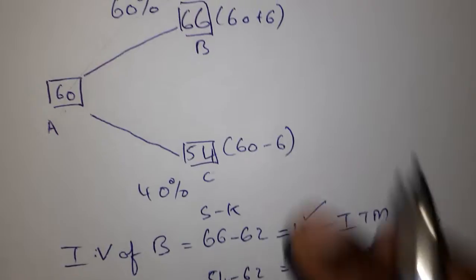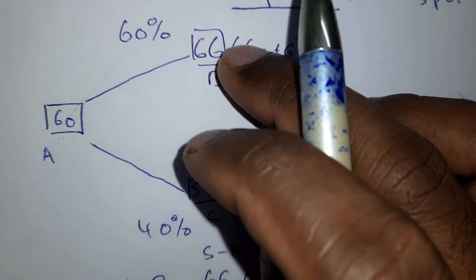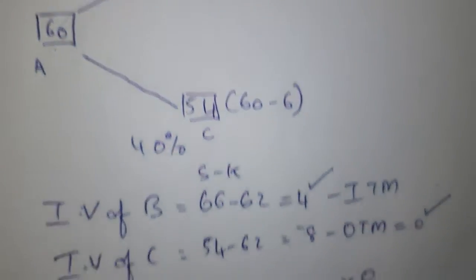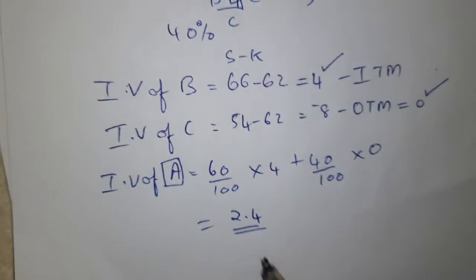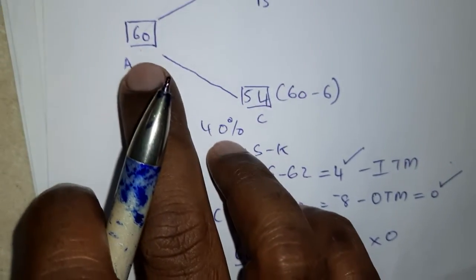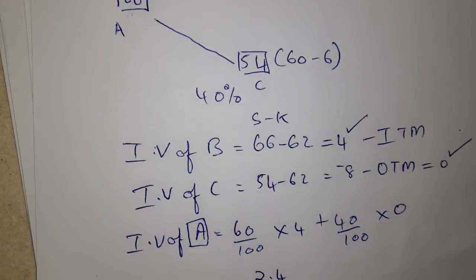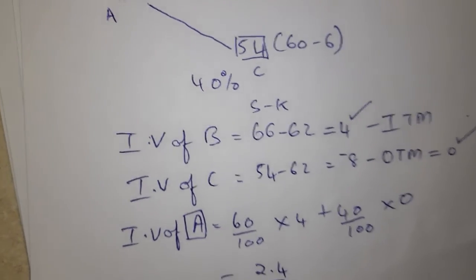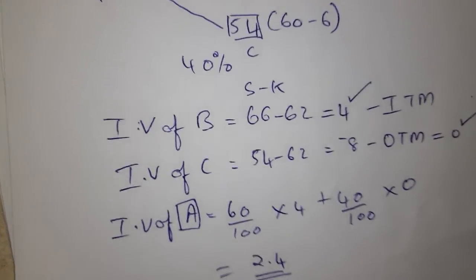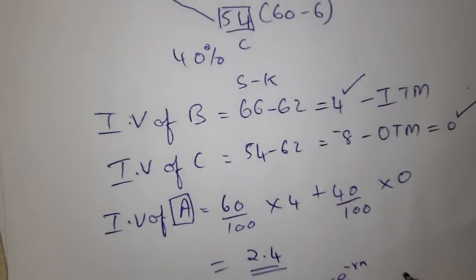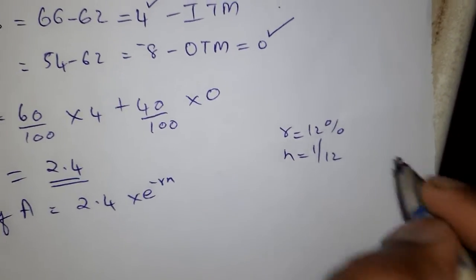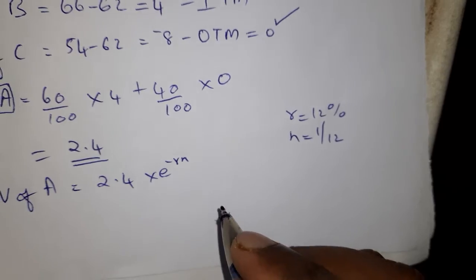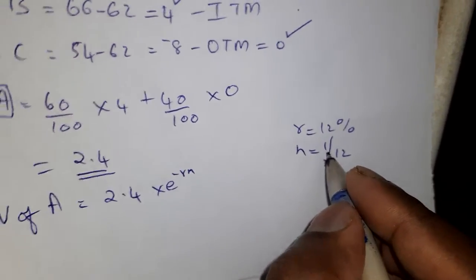Why? Because here we have used the spot price after 1 month. So what we have found is the intrinsic value of this contract after 1 month. What about the value today? We have to do discounting then. The present value of A will be equal to 2.4 times e raised to minus rn. Say r is equal to 12%, and n we should take as 1 by 12 because we are expecting the increase after 1 month.